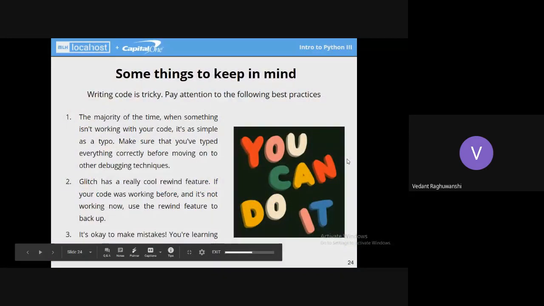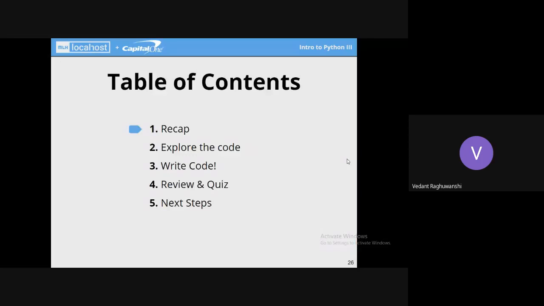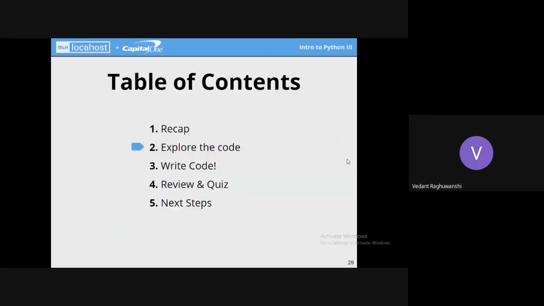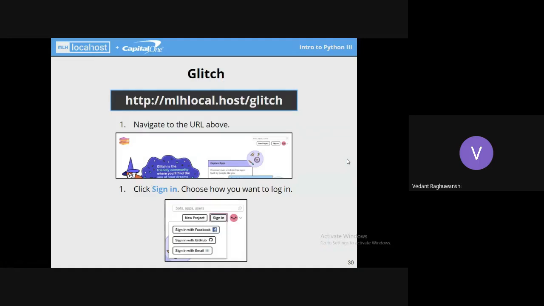Okay, these are some things I guess you already know. So let's get started. These are the things which we already did in the last part of the workshop, so I'll be skipping that. And now the final work starts.